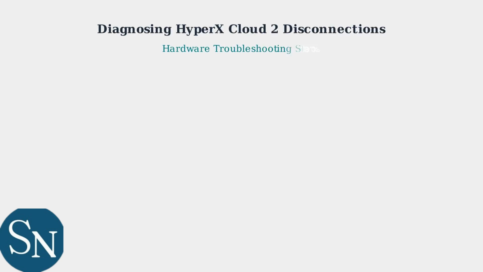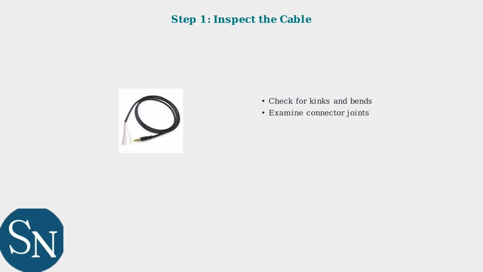Experiencing frequent disconnections with your HyperX Cloud 2 wired headset can be frustrating. Let's systematically diagnose the most common hardware causes of these issues. First, thoroughly inspect your headset cable for any visible damage. Look for kinks, stress points, or damage near the connectors, as these are the most vulnerable areas.